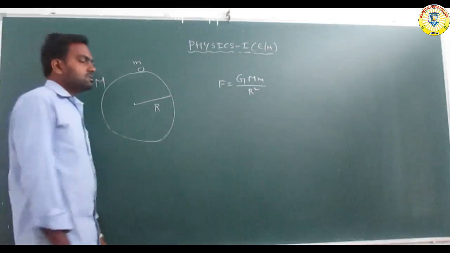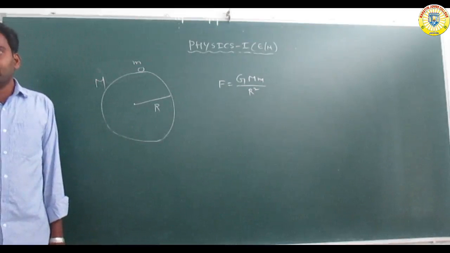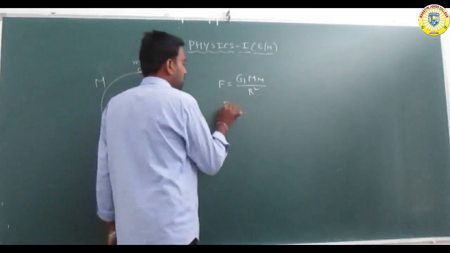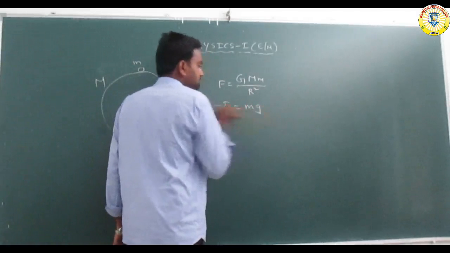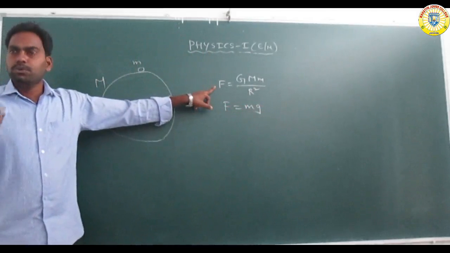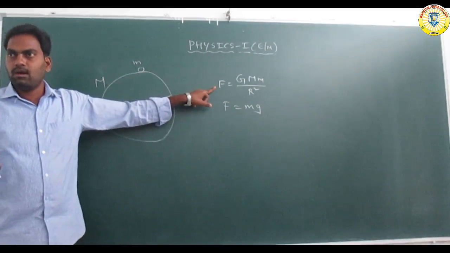Now we already know that the force is acting due to gravity, so the force F is equal to mg.